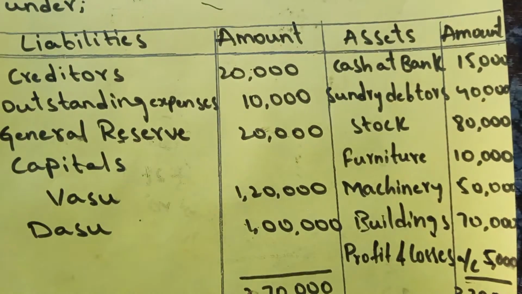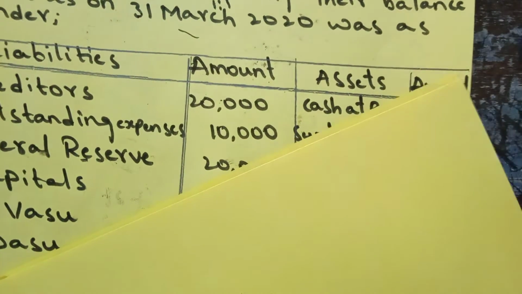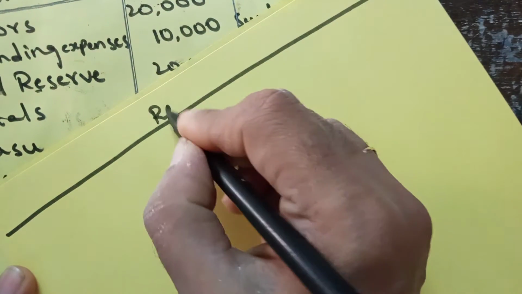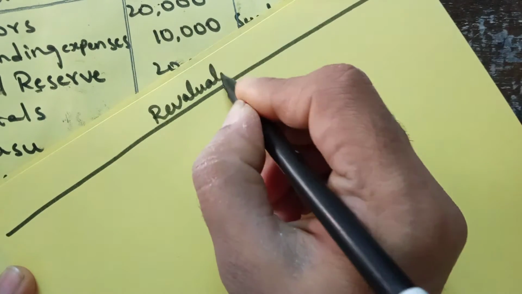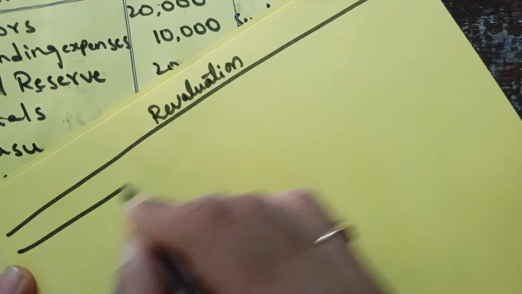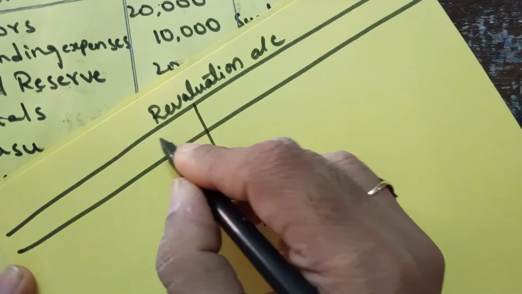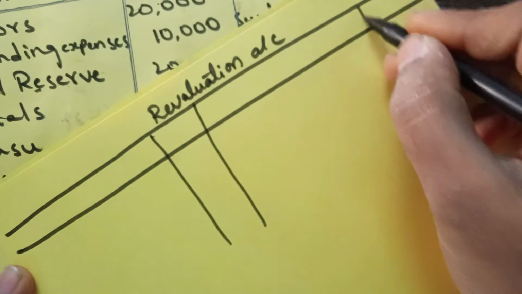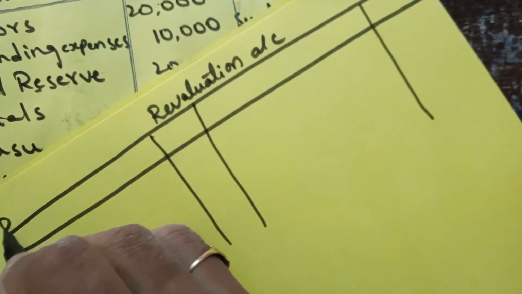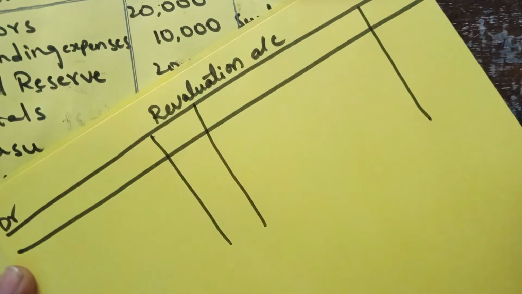Now we are going to do partnership accounts. First you have to draw the revaluation account. In this, changes in assets and liabilities are shown. So the revaluation account has a debit side and a credit side. As you do a ledger account, the same way you do this revaluation account.